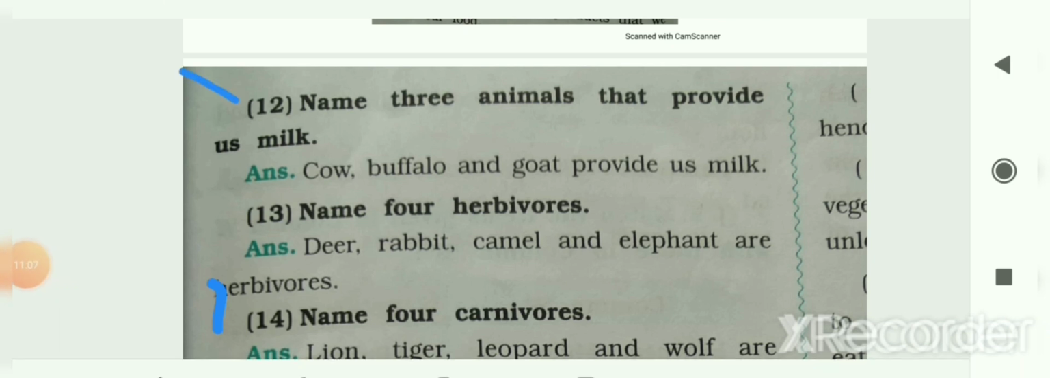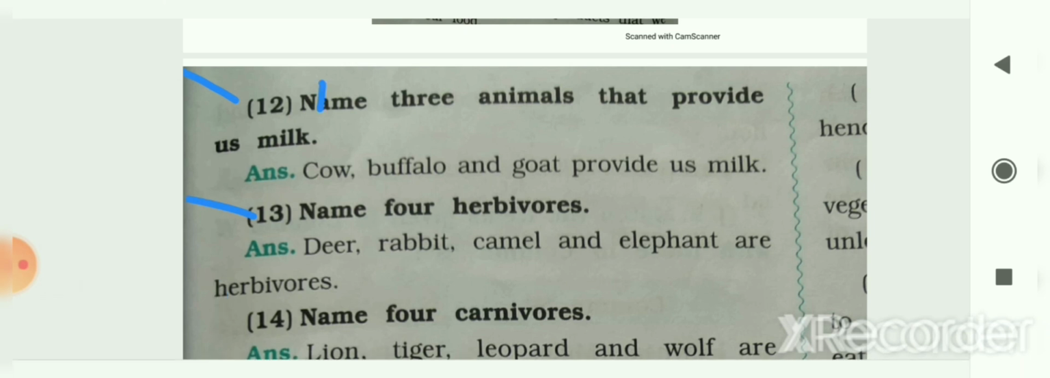Next, number 12: name 3 animals that provide us milk. So cow, buffalo and goat provide us milk. Number 13: name 4 herbivores. So deer, rabbit, camel and elephant are herbivores.